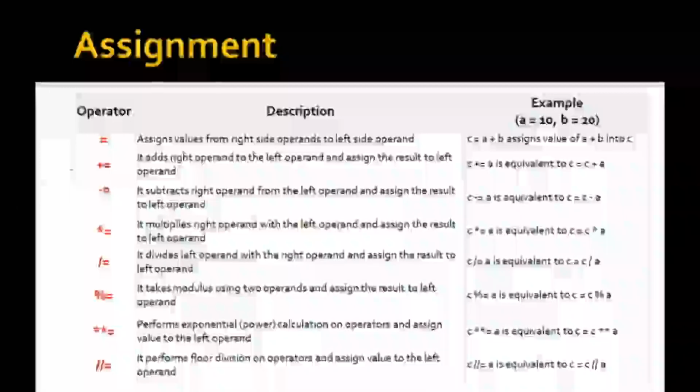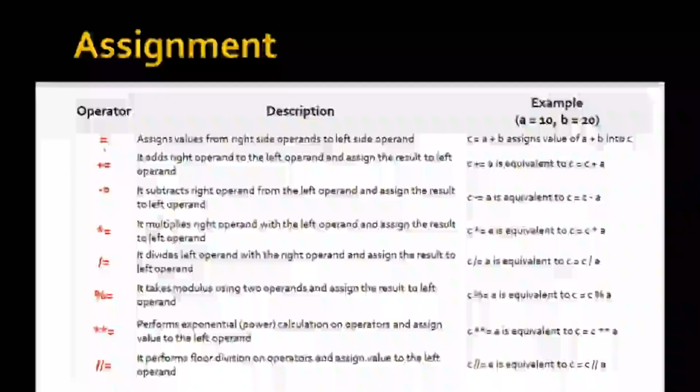Next, we will see the assignment operator. A single equal to sign is used for the assignment operator. It assigns the value from the right side operand to the left side operand. See here again, a is equal to 10 and operand b holds the value 20. Here the equal to sign is used to assign a plus b to the operand c. That means the value of c will be the combination of operand a and operand b.